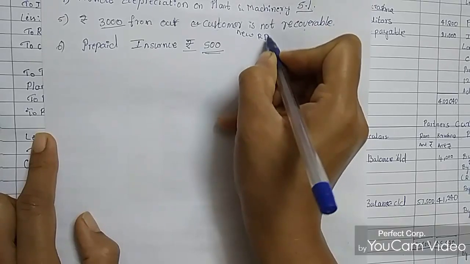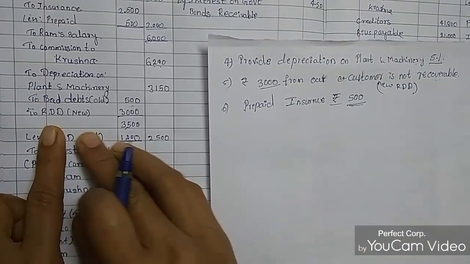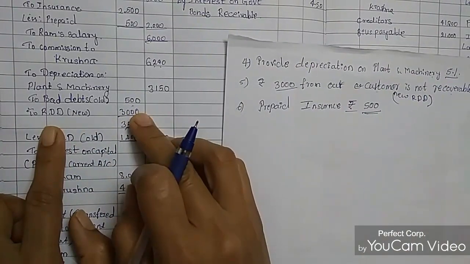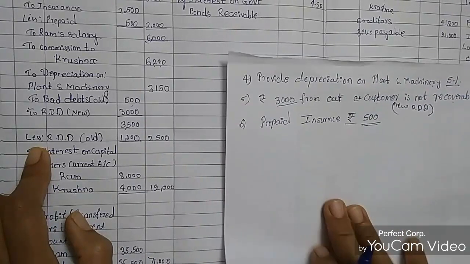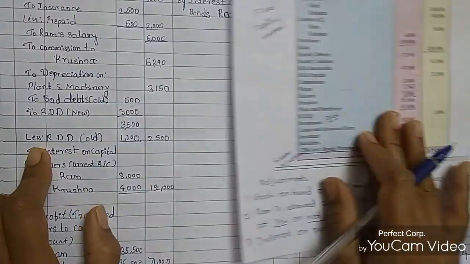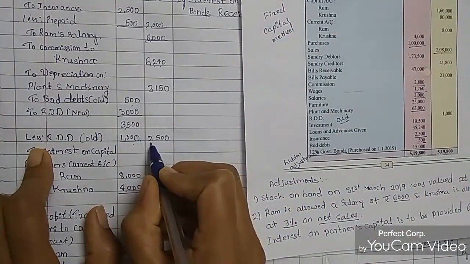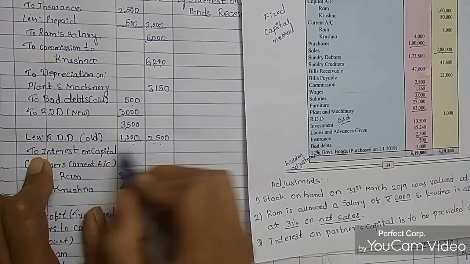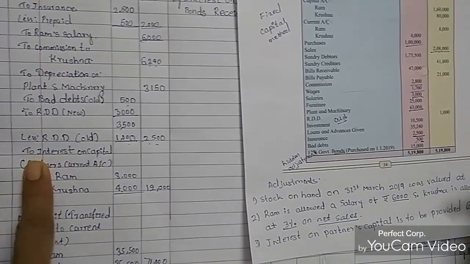The new RDD that I have taken in the P&L account. So 3,000 plus 500 becomes 3,500 rupees. And less RDD, that is in the table, 1,000 rupees. So 1,000 rupees is deducted from 3,500 rupees. So we got 2,500. Next is interest on capital.